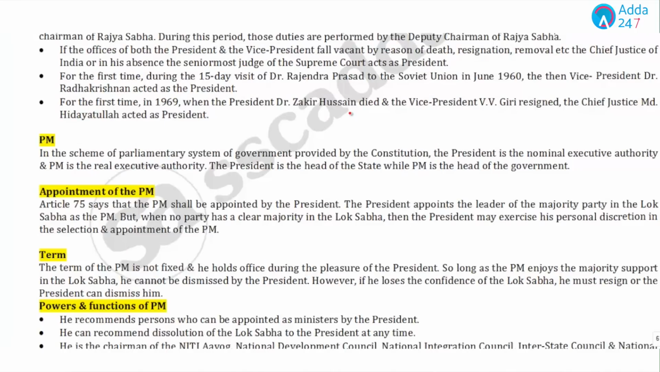Now, there could be a question: for the first time, during the 15-day visit of Dr. Rajendra Prasad to the Soviet Union in July 1960, the then Vice President Dr. Radhakrishnan acted as the president. So students, you can note this down as an important fact.